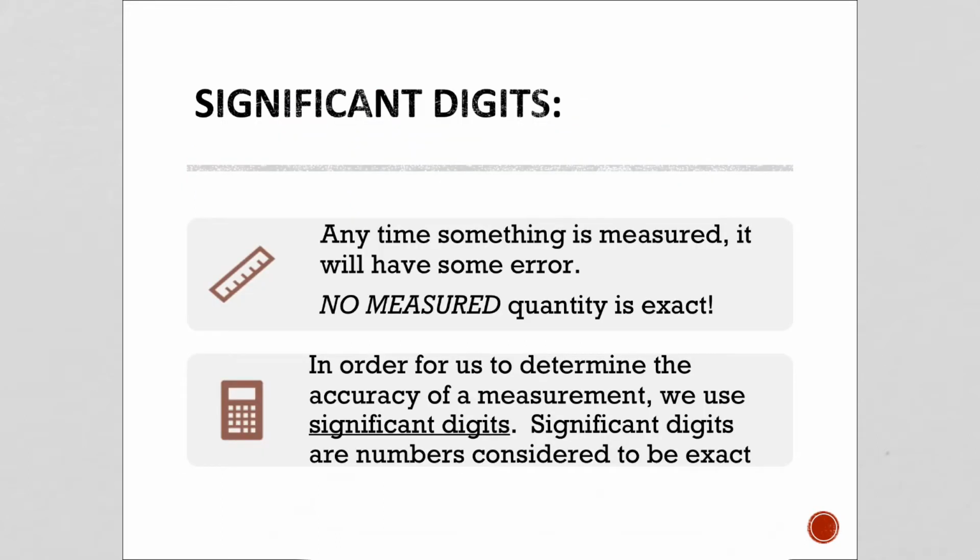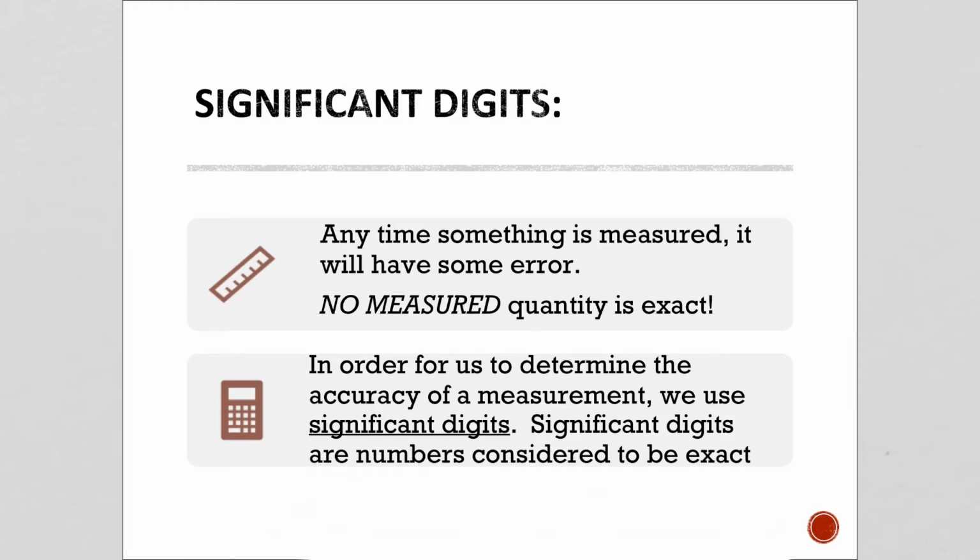So significant digits. Anytime we measure something, there will be some error involved. So no measured quantity is exact. There could be reader error, or if you're timing something, you might stop the stopwatch a millisecond too late. There's all kinds of error involved in measured quantities. But in order for us to determine the accuracy of a measurement, we use significant digits. And significant digits are numbers considered to be exact.